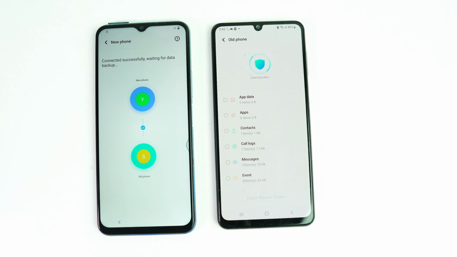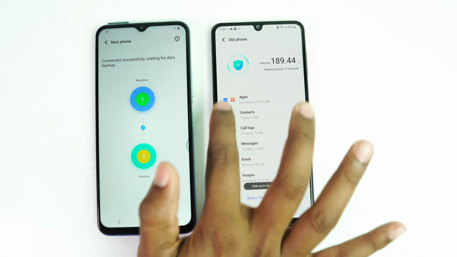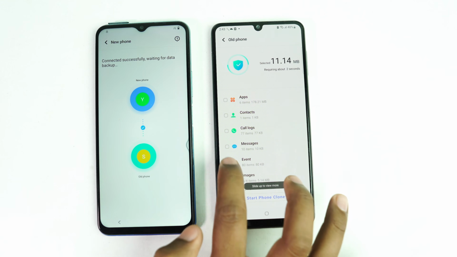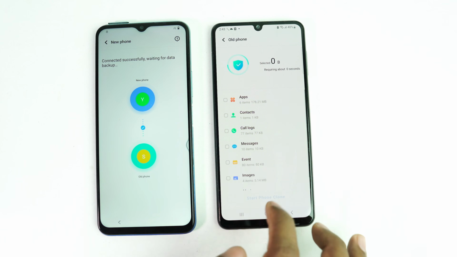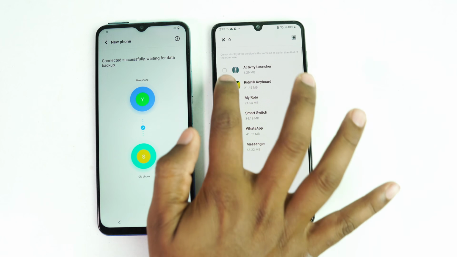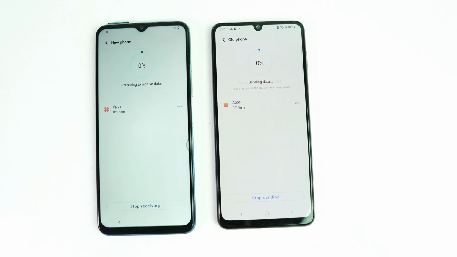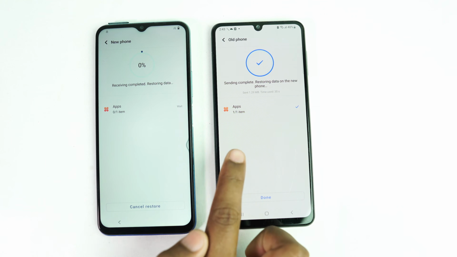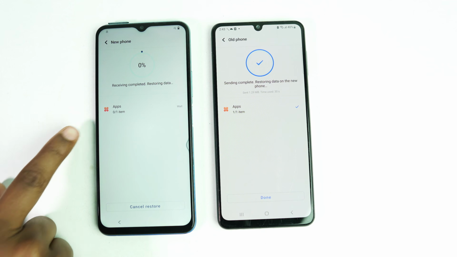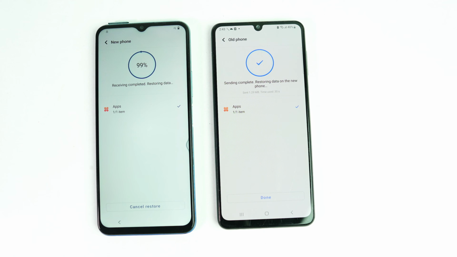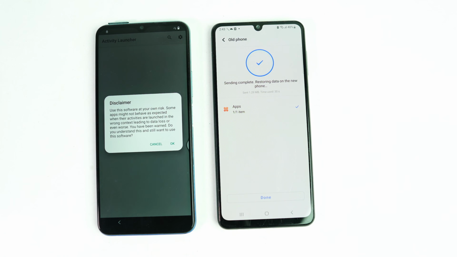Okay, now unmark all. We don't need everything, we just click this apps option and share this Activity Launcher, click OK and start phone clone. So this app will be sent to this Vivo phone. Okay, it's sent from here, but it's still not coming. Wait some time. Okay, it's come. Now click this apps option, then open.